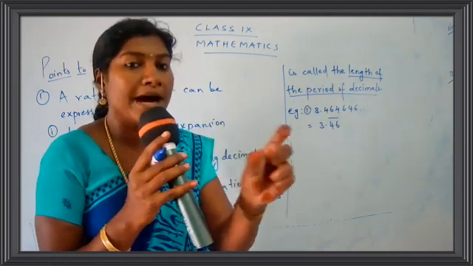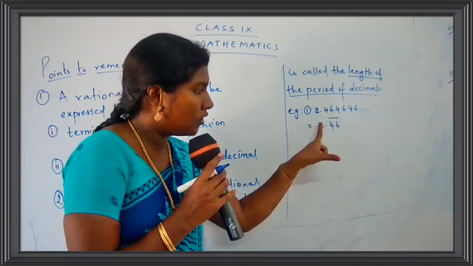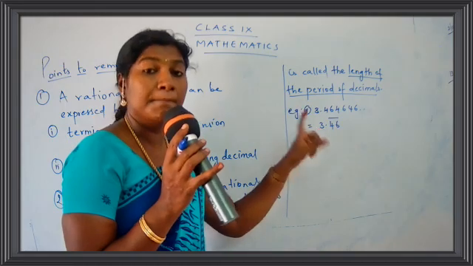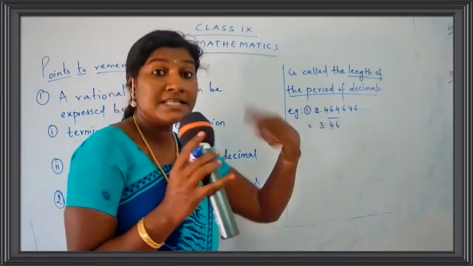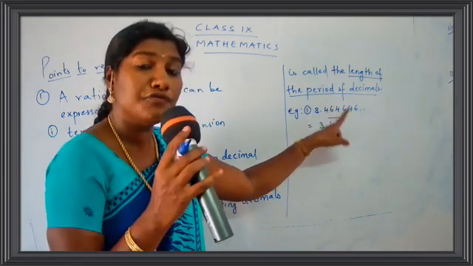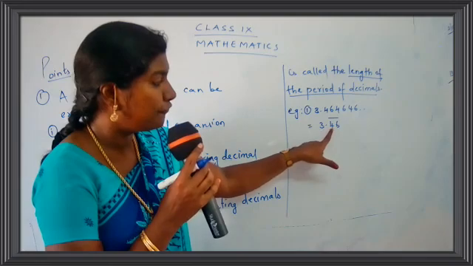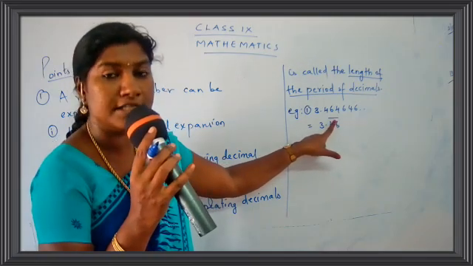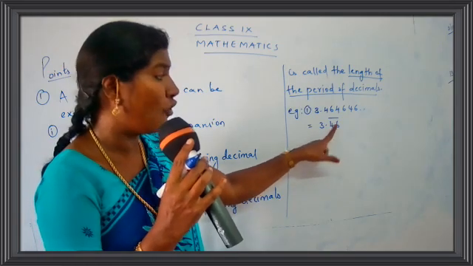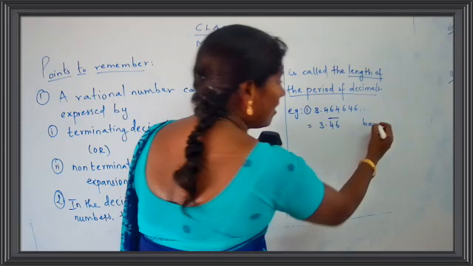Now what is the meaning of bar? Bar means this number is repeated. Do not put the bar on top of the decimal point or on top of the 3. Bar means whichever number is repeated, for that number you have to put a bar. Here 464646 is repeated again and again. So how do you write this? 46 bar. Are you listening to me, children? So how to read it? 3.46 bar. This is read as bar, B-A-R.